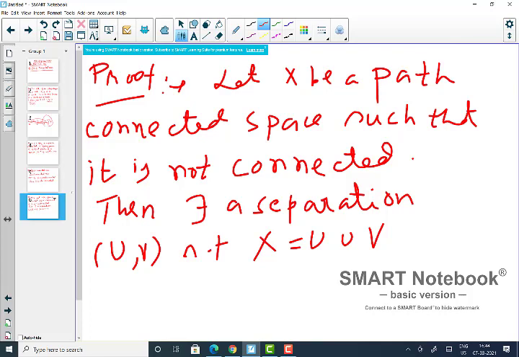This is a separation of X, and X is path connected.